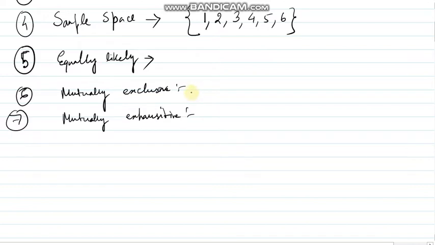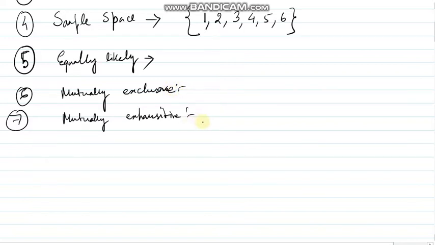So mutually exclusive tells us that we can't get 2 outcomes simultaneously for a particular random experiment. I throw a die, I can get any of 1, 2, 3, 4, 5, 6. But if I get a 3, and I don't perform the random experiment once again, I won't get any other outcome. So that stands for mutually exclusive.